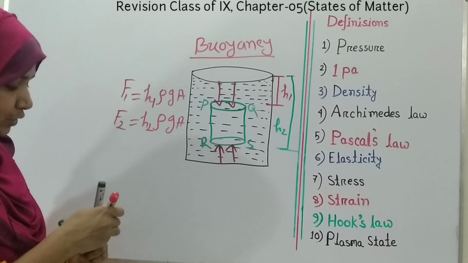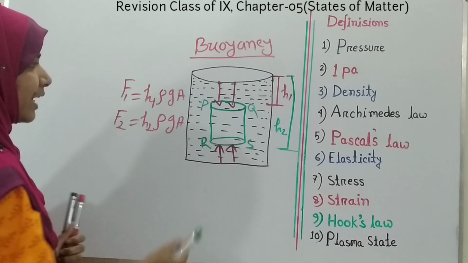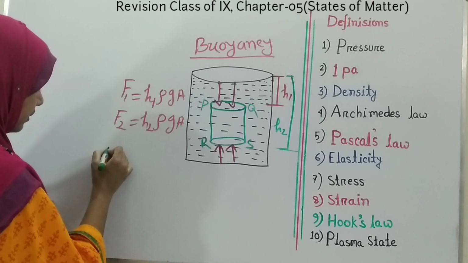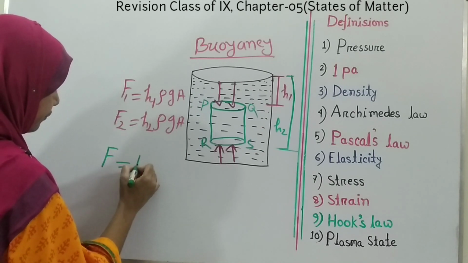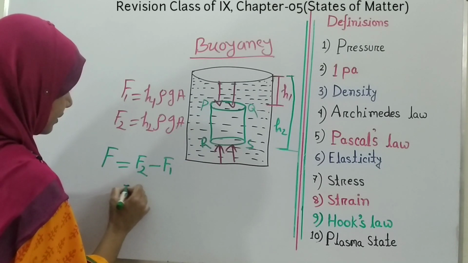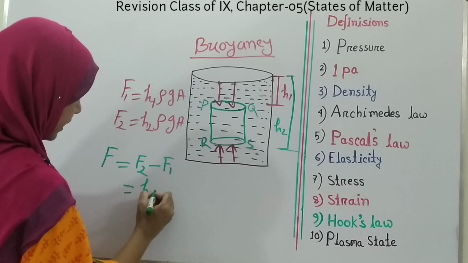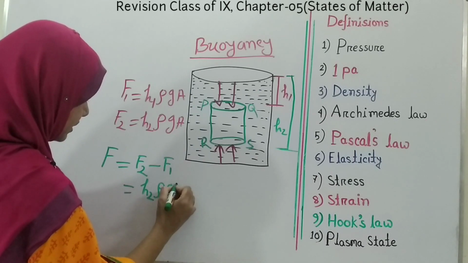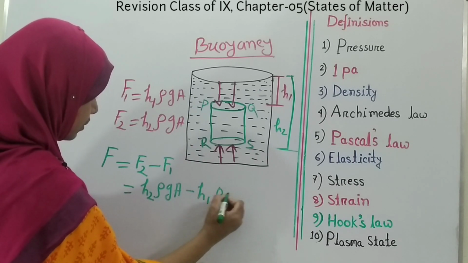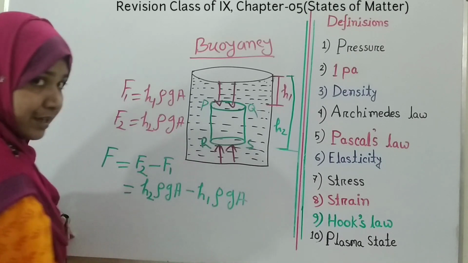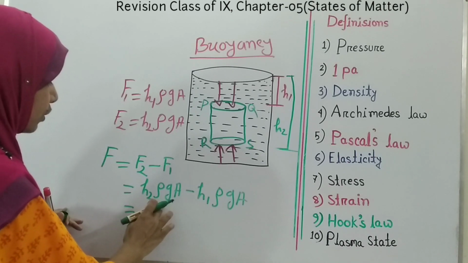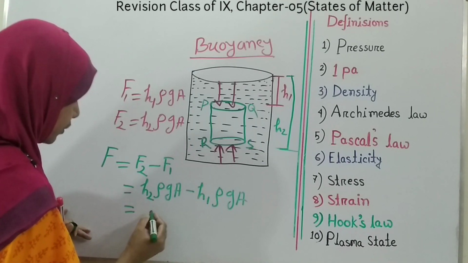So the resultant force that is actually exerted on this object is F2 minus F1. That means h2 rho g A minus h1 rho g A. Now here you can see that rho, g and A are common in both terms.